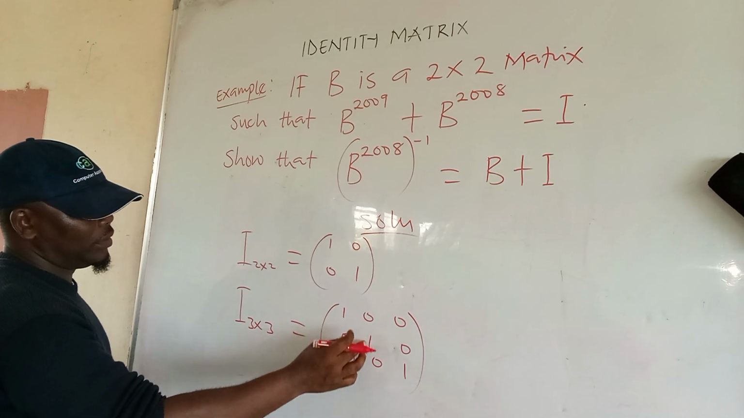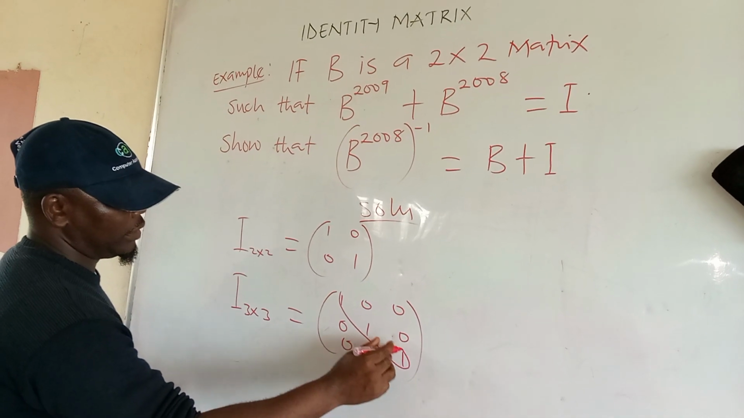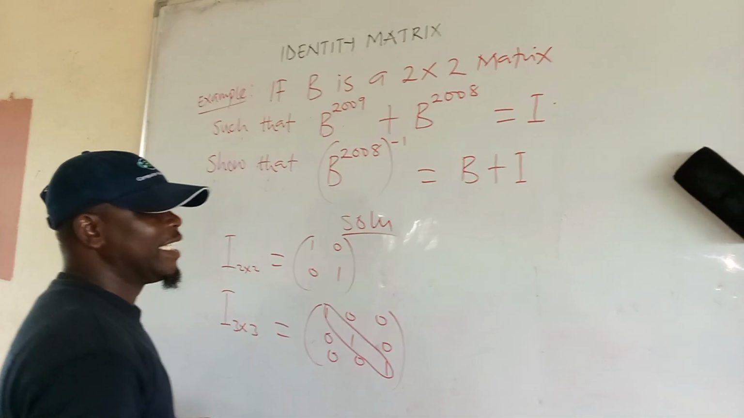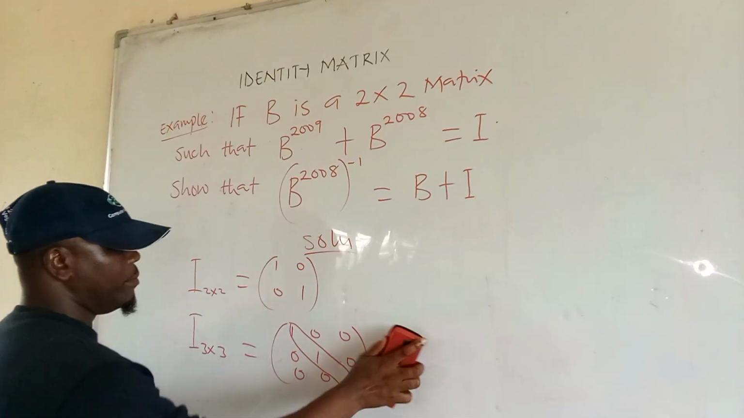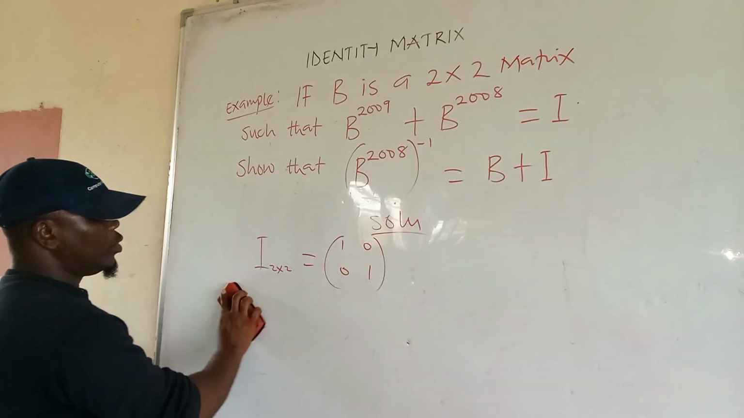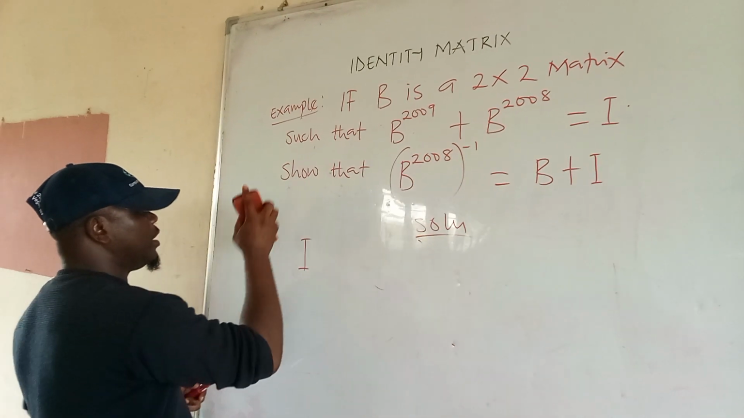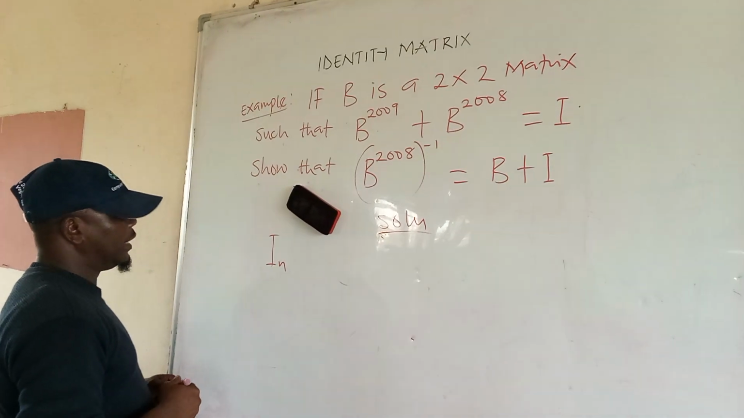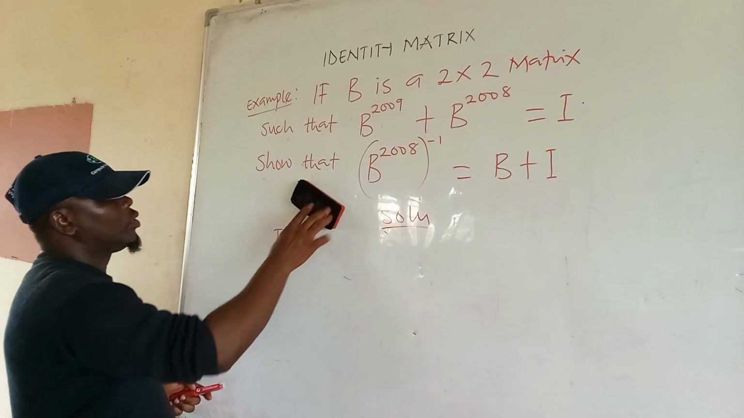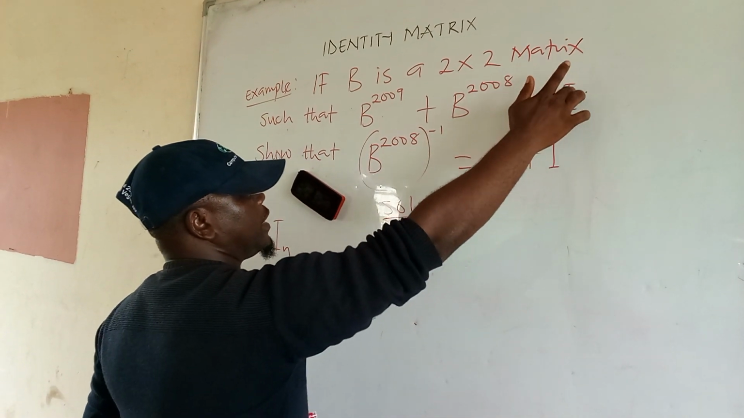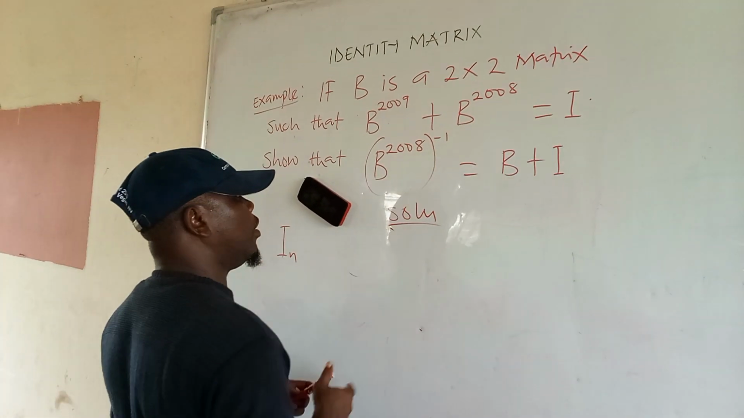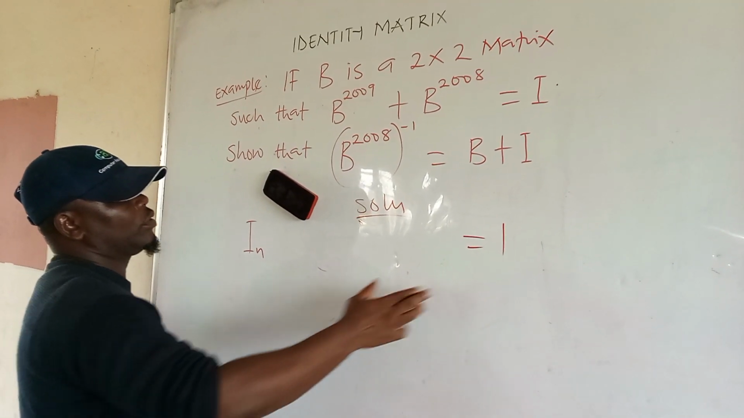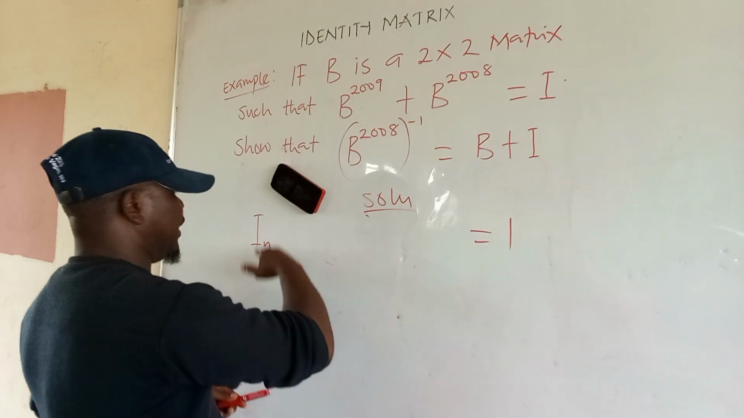You discover that the diagonals are equal to 1. So when we say identity, identity means 1. So it implies that the identity matrix is of this form. Are you following? We can write it like this, so please don't get confused with this sign. This is the sign of the identity matrix.